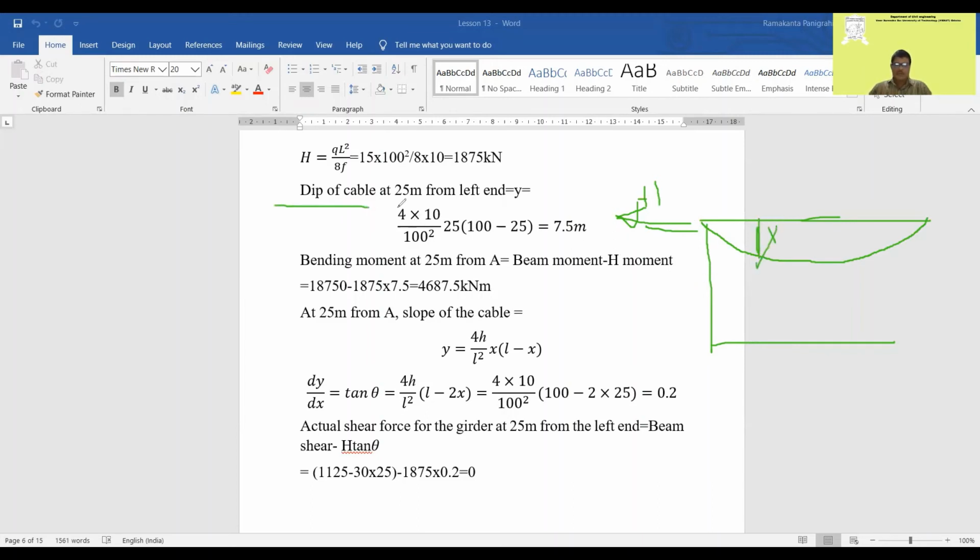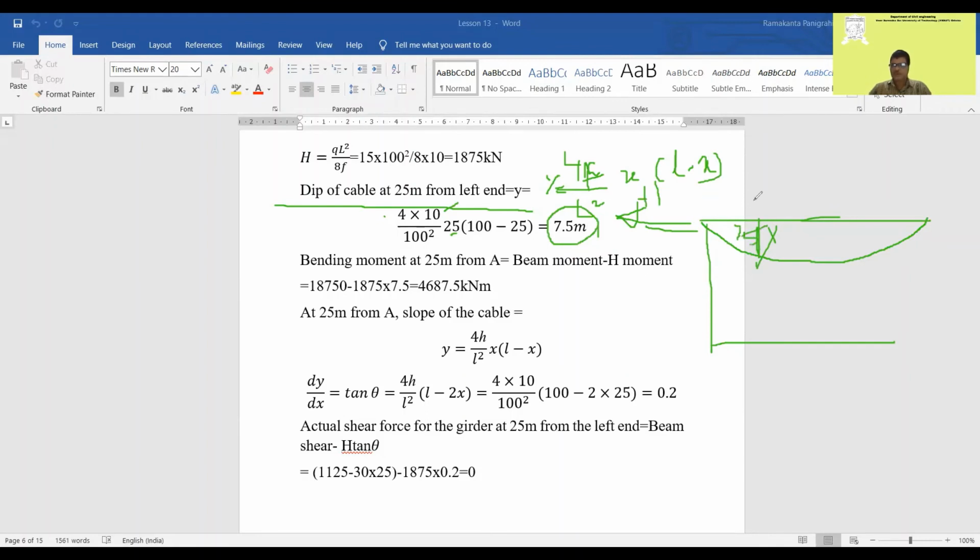Now, the dip of the cable at 25 meter from the left end, this is a parabola. So Y is equal to 4F into X into L minus X divided by L square. This is the equation of the parabola. So put the value F is equal to 10, X is equal to 25. This comes out as 7.5. So the dip now comes to 7.5 meters.